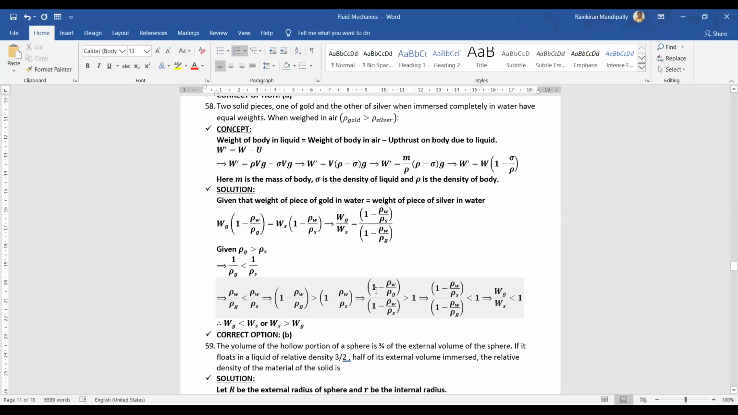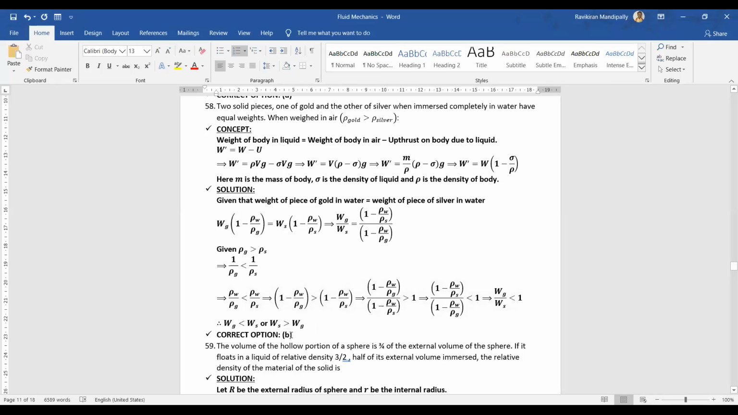So this ratio, 1 minus rho W by rho G divided by 1 minus rho W by rho S, would be greater than 1. But here we wanted the reverse ratio, that means the reciprocal of this. If you take the reciprocal, 1 minus rho W by rho S divided by 1 minus rho W by rho G would be less than 1. That means weight of gold piece divided by weight of silver piece is less than 1. Or we can say weight of gold piece is less than weight of silver, or weight of silver is greater than weight of gold. So the correct option would be option B.